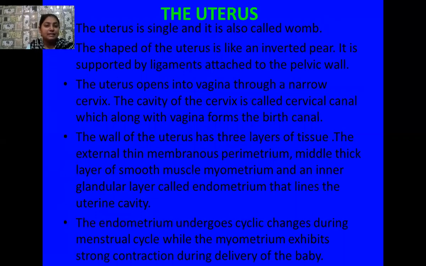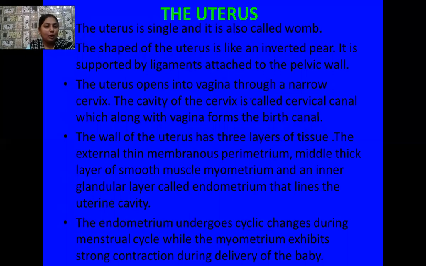This uterus is single in the case of a human female. It is also known as the womb. Regarding its shape, it is pear-shaped, but an inverted pear shape. It is attached to the pelvic wall with the help of ligaments. This uterus later opens into the vagina through a narrow cervix. The cervix cavity is known as the cervical canal, and this cervical canal, along with the vagina, forms the birth canal.